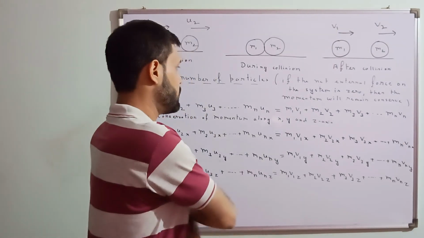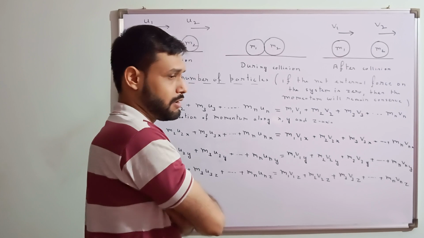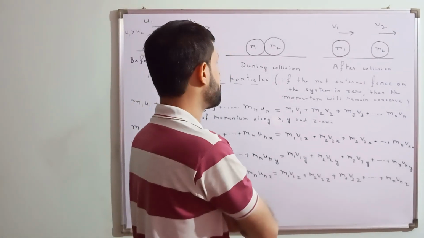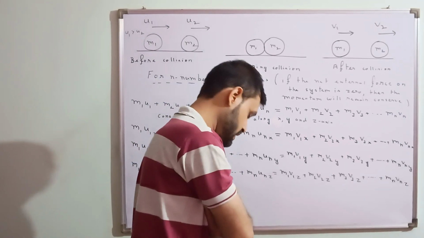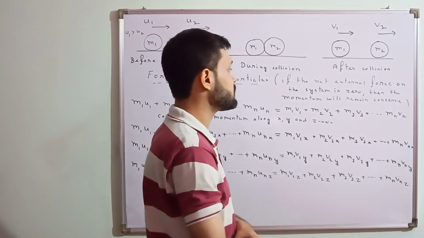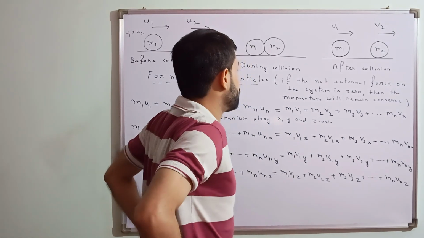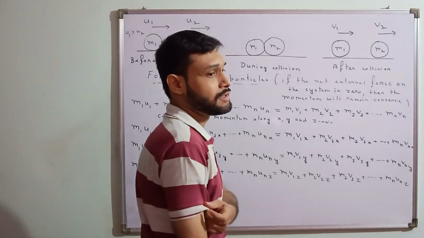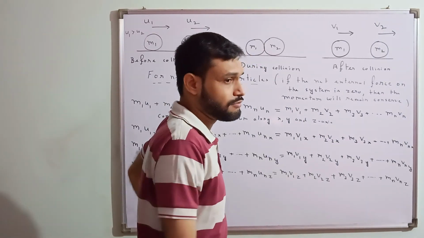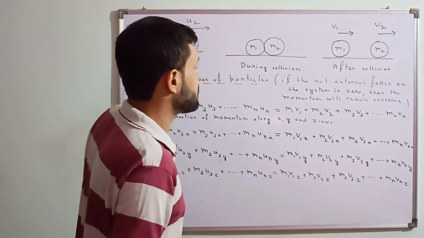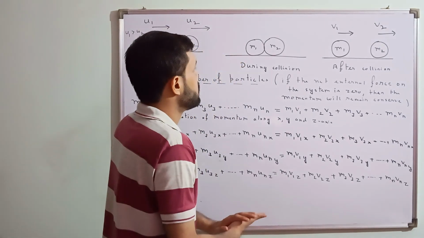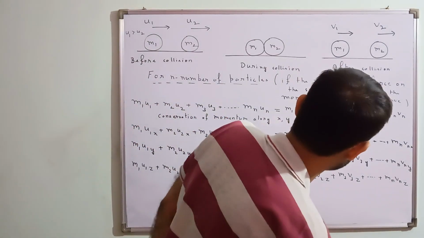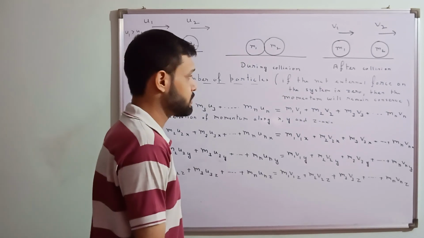So I think this is the very basic concept, and we do the conservation of momentum in collisions also. We study the concept of collision in work, power and energy. There we do all these things in more detail, and we do different types of collision also. That is not part of conservation of momentum; we'll do it later when we study the work, power, energy and collision topic. I think this much theory is sufficient for the conservation of momentum.